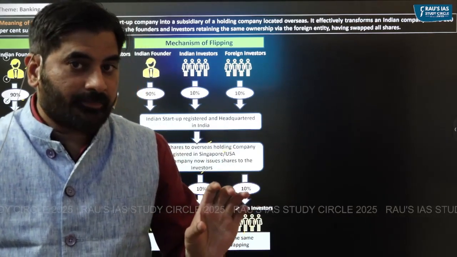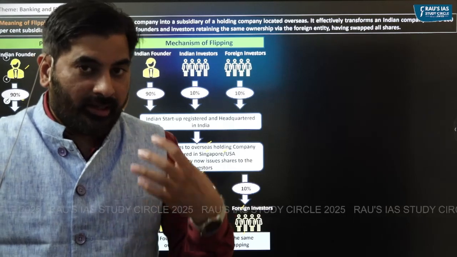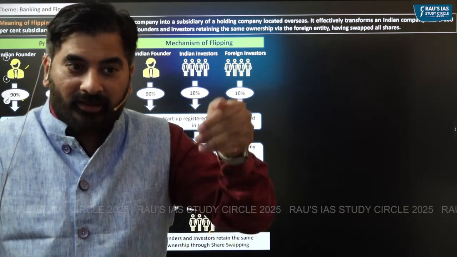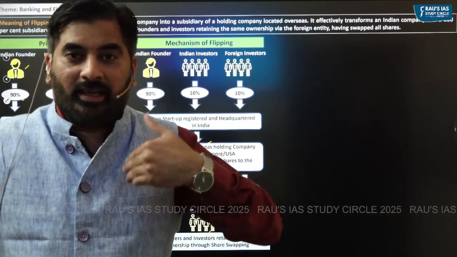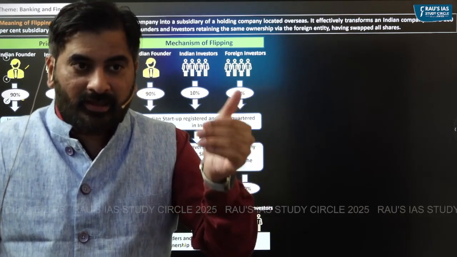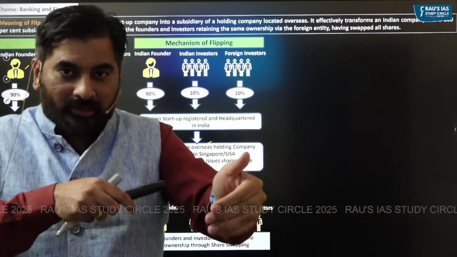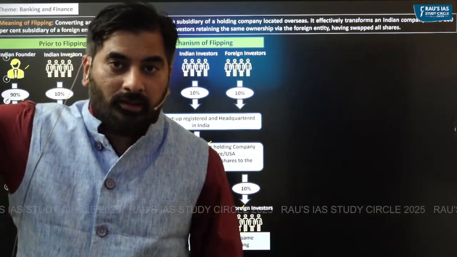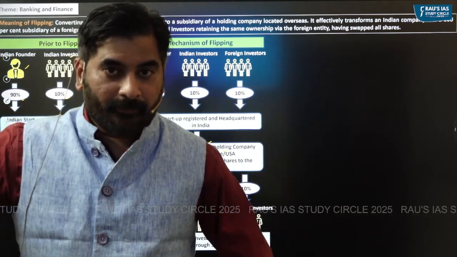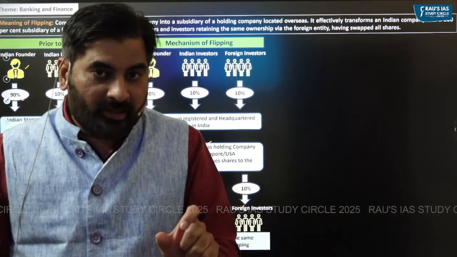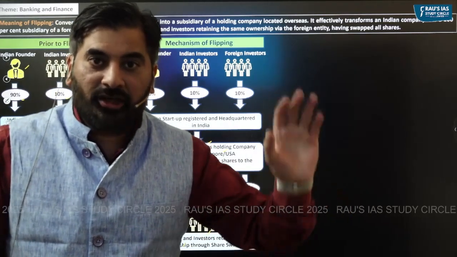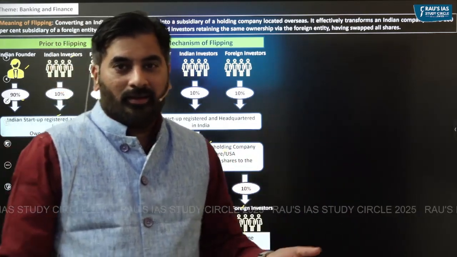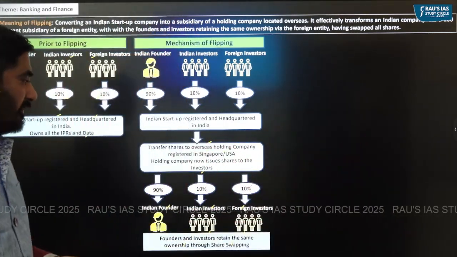So what has happened here? The Indian founder, Indian investors, foreign investors, they have given up their shares in the Indian company, right? When they gave up the shares of a company registered and headquartered in India, in return, instead of getting money, they are getting the shares of the foreign overseas company. This foreign overseas company would now own 100% shares of the Indian company, right? So, Indian company now becomes a subsidiary of the foreign overseas company.